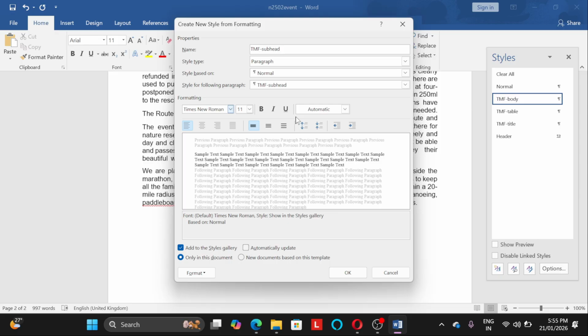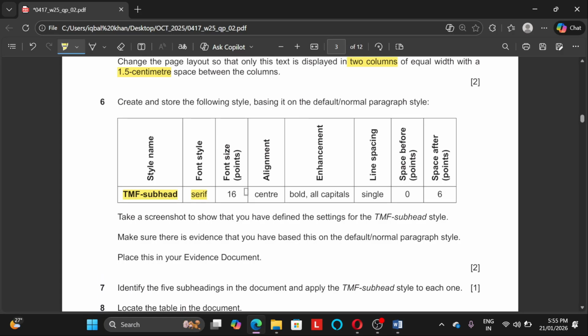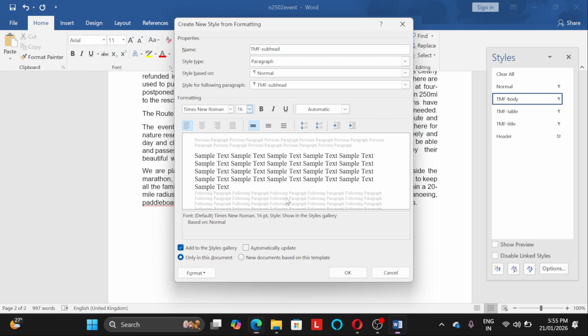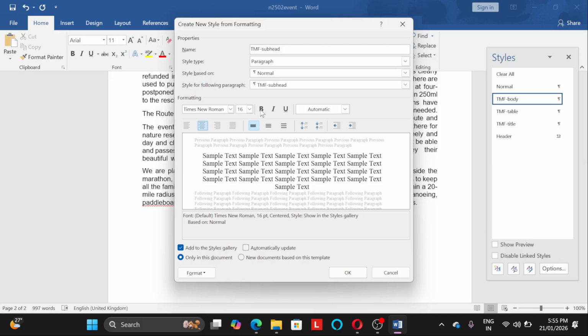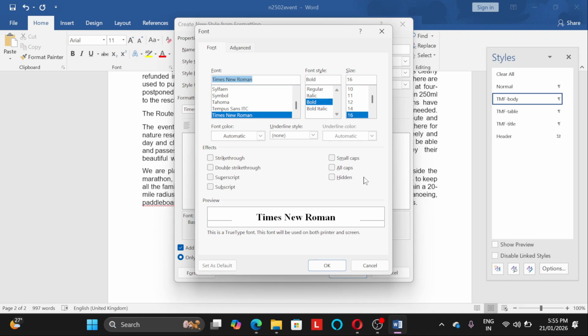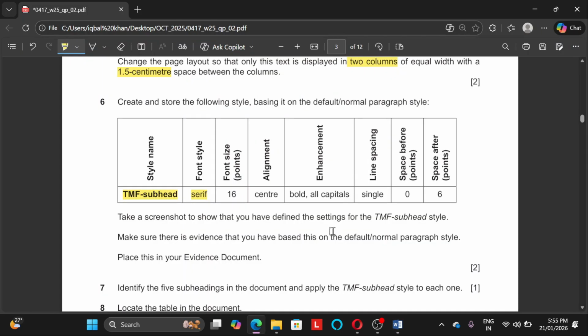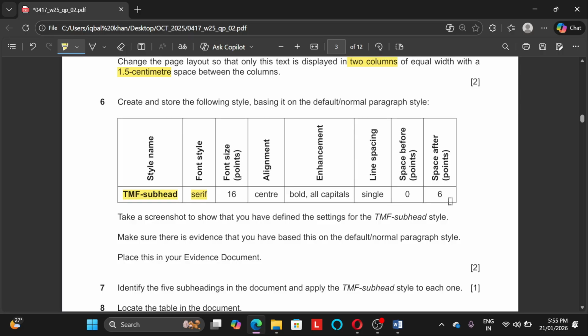All right, got it. Now next, font size is 16. Let me make it 16. Next, we have alignment is center. Alignment is center. Next, then we have bold and all capitals. This is bold, and where you will find all capitals, you can get it on the font option of the create menu. Next, press OK. Now, single line spacing, 0 and 6.